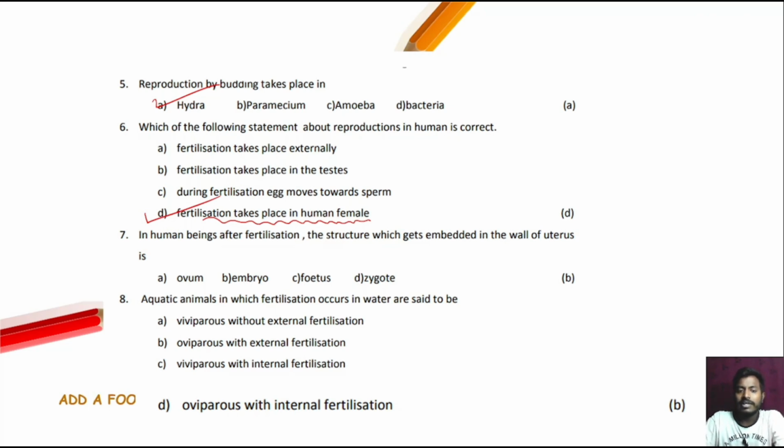Next question. In human beings, after fertilization, the structure which gets embedded in the wall of the uterus is called embryo. Next question. Aquatic animals in which fertilization occurs in water: viviparous without external fertilization? Next, oviparous with external fertilization. Option number B is the correct answer.